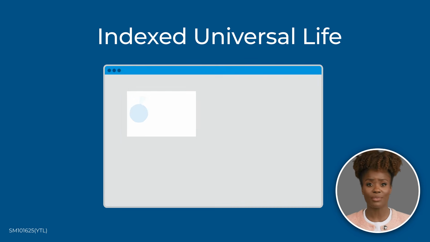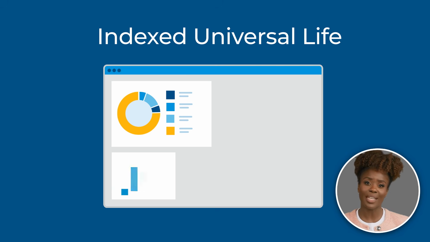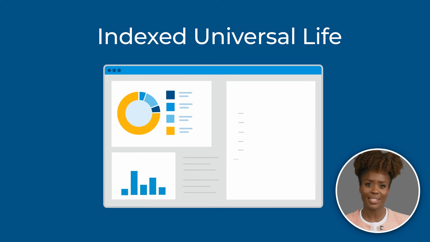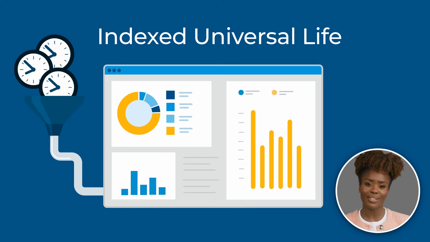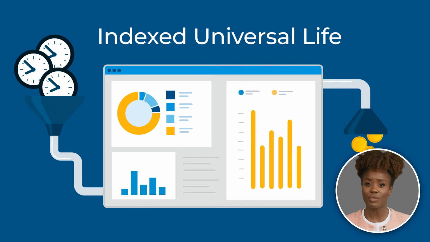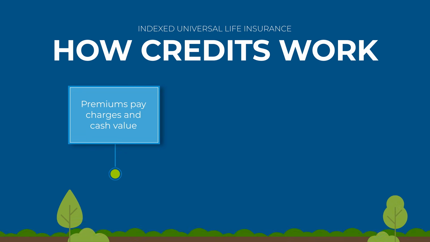Indexed Universal Life, often called IUL, combines permanent life insurance with a cash value that can earn index-linked interest. You're not investing directly in the stock market. The insurer credits interest using a formula tied to an index. With each premium, part of it pays insurance charges and part of it goes to cash value.